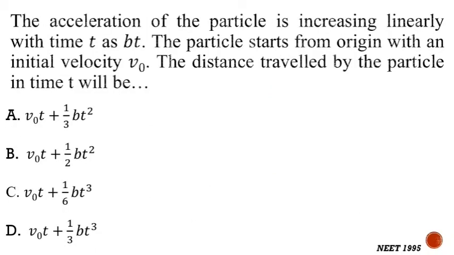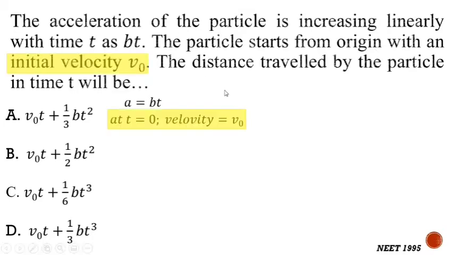Next problem: the acceleration of the particle is increasing linearly with time t as bt. That means acceleration is given, that is equal to bt. The particle starts from the origin with an initial velocity v0. The initial position is given and the initial velocity is also given.